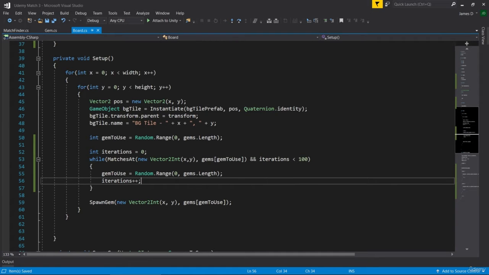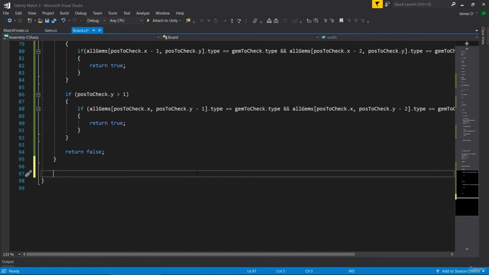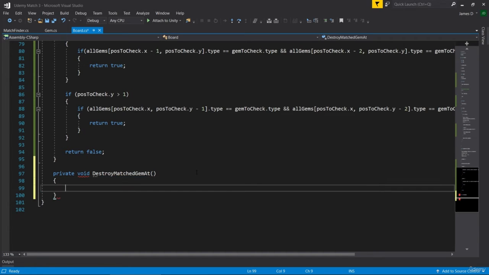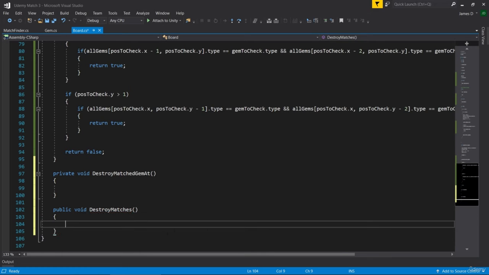I'm going to go to my board script. And in here, we're going to create two new functions. So let's go down the bottom here. We're going to create a private void for destroy matched gem at, and we're going to have a public void called destroy matches. So we're going to have one function which is going to start the process of destroying any matches on the board, and then this function is going to be used specifically to destroy the individual gem.